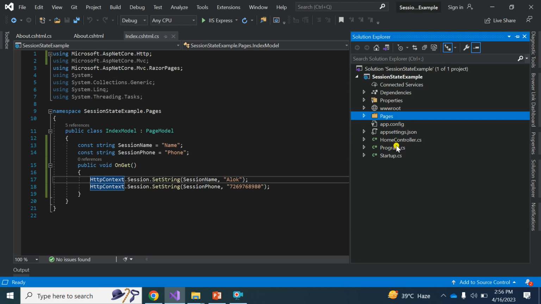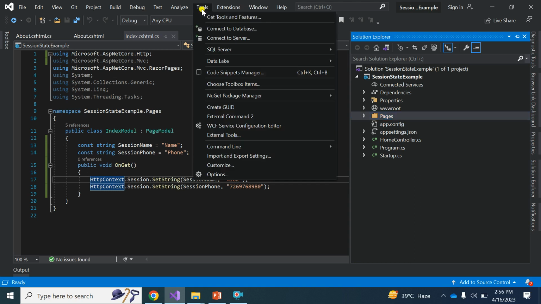So the first step when you need to use session in your application is that you need to integrate session through the NuGet package. So I go to Tools and NuGet Package Manager.